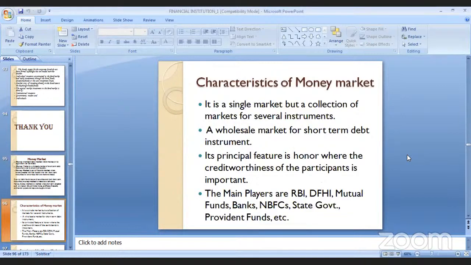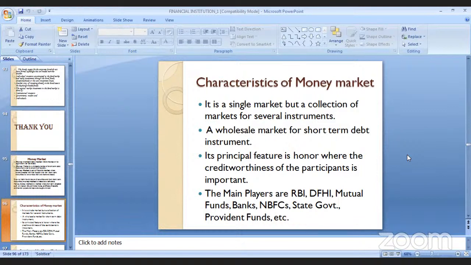Now, what are the different characteristics of money market? If you see, there are very different characteristics. First, it is a single market, but a collection of various and several instruments. The instruments are like treasury product, call product, notice product. So, there are several instruments.